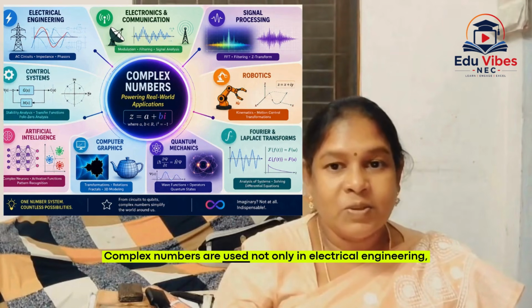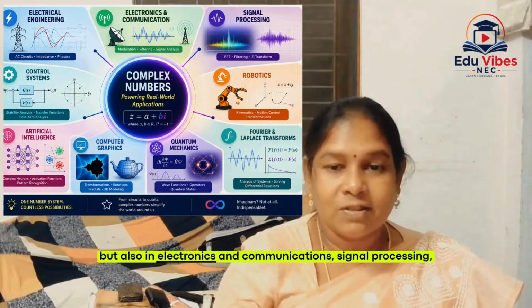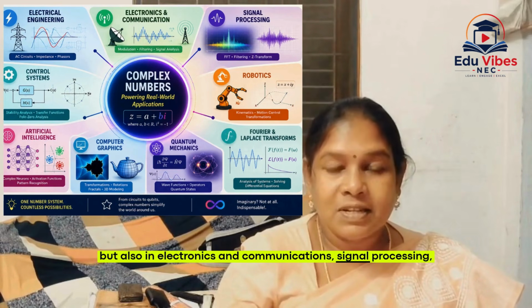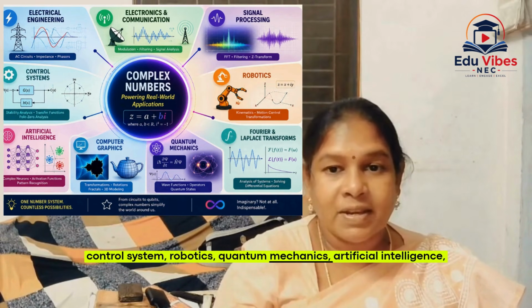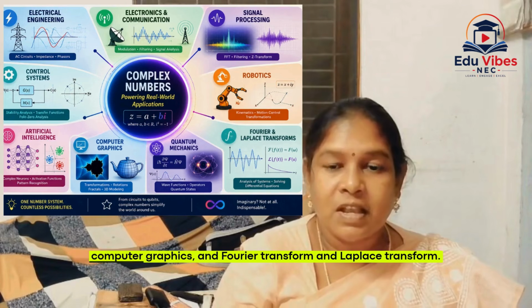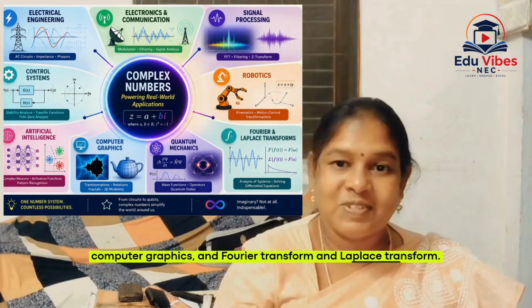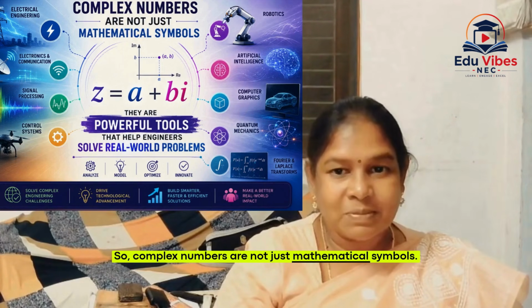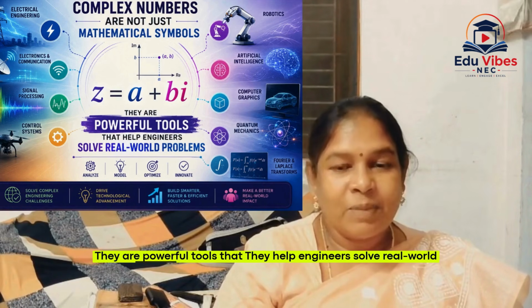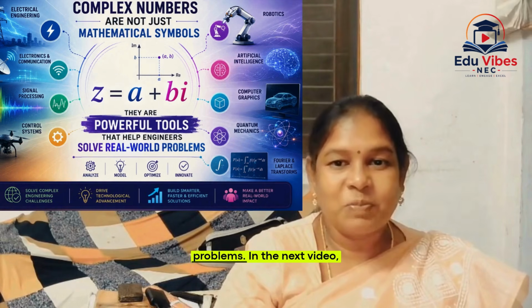Complex numbers are used not only in electrical engineering, but also in electronics and communications, signal processing, control systems, robotics, quantum mechanics, artificial intelligence, computer graphics, and the Fourier transform and Laplace transform. So, complex numbers are not just mathematical symbols. They are powerful tools that help engineers solve real-world problems.